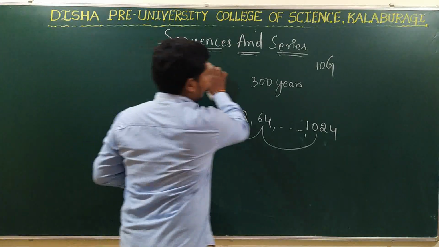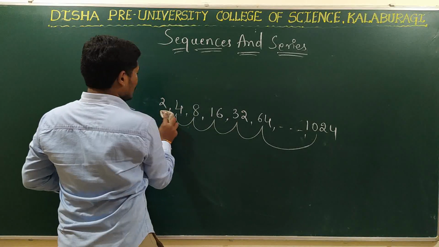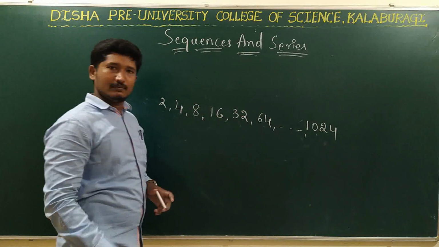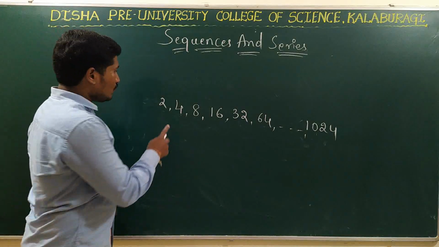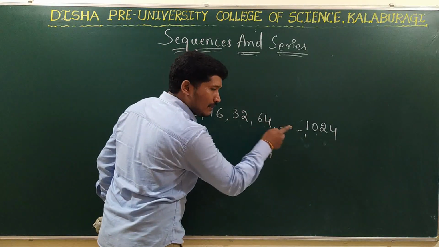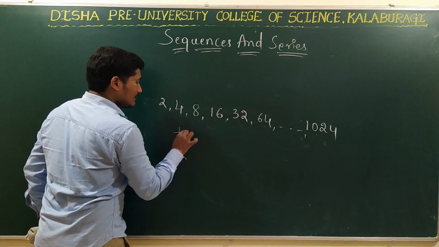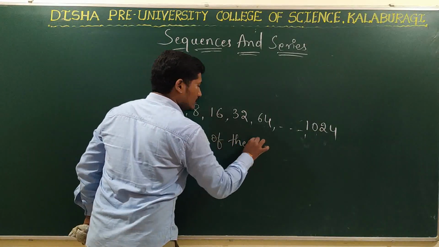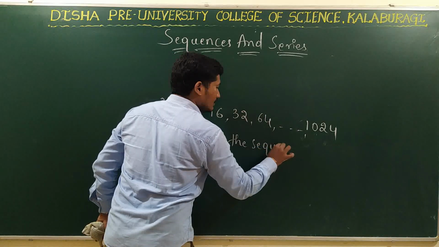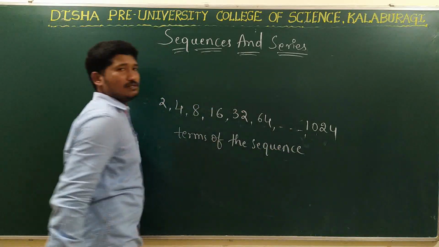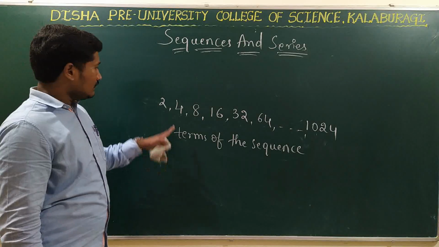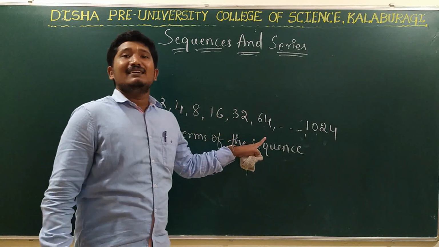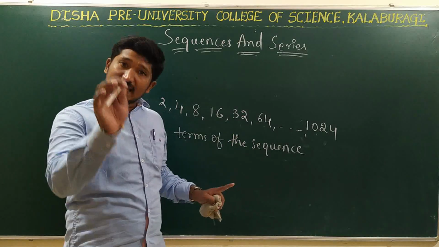So now see here, I have written some numbers here, right? So all these numbers are called as what? Terms of the sequence. All these numbers are called as what? Terms of the sequence anta karite. Right? So what are the numbers called as? Terms of the sequence.